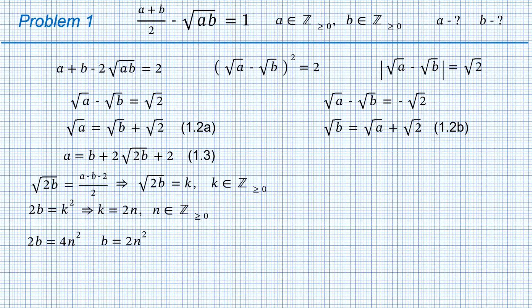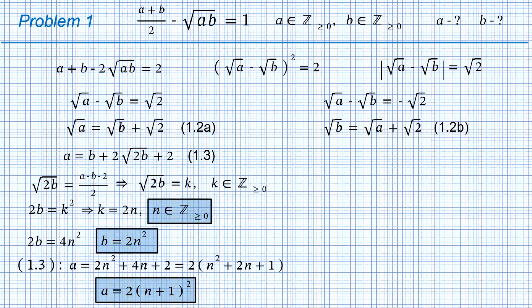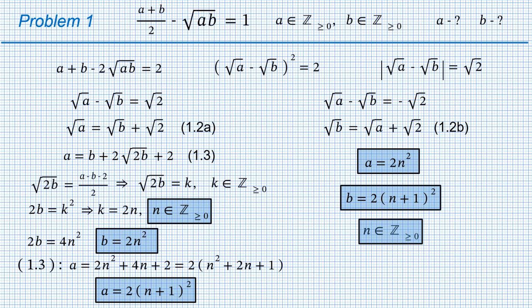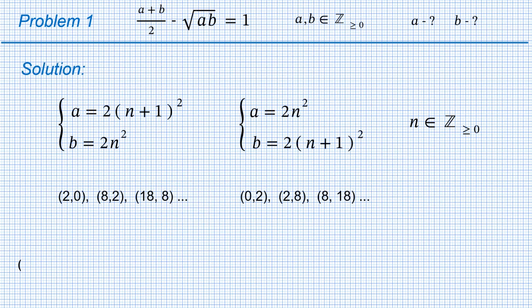Now we can substitute b into the equation 1.3 to evaluate a, where we take out 2 as a common factor, so we get a equals 2 times (n plus 1) squared. We have found the solution for the first case, while for the second case we just swap a and b. I hope the tempo wasn't too fast, as this is a standard method and it should be clear even without speaking. Here are the two series of the solutions written in a neat way.